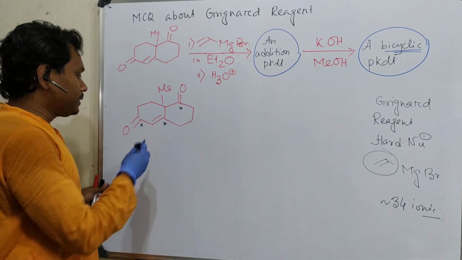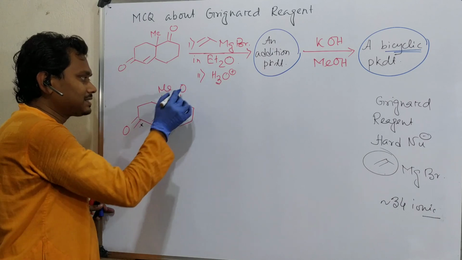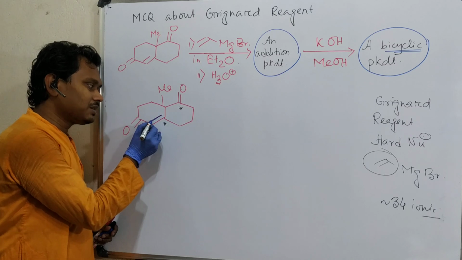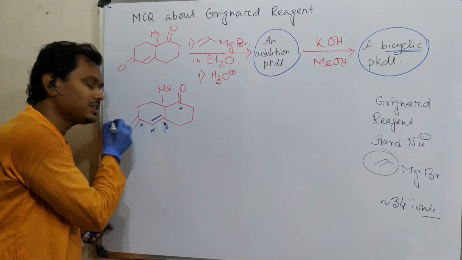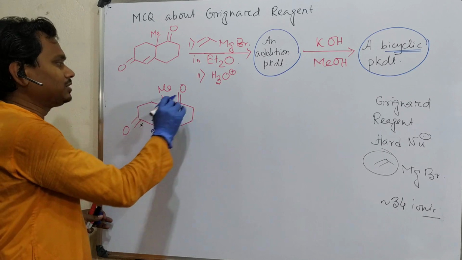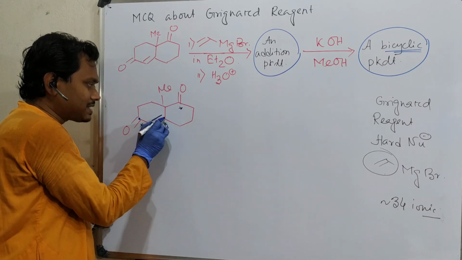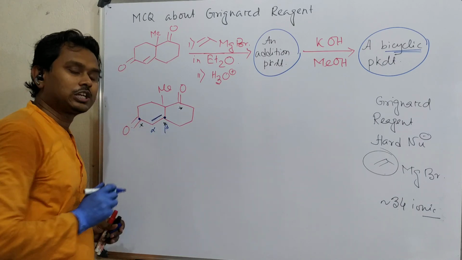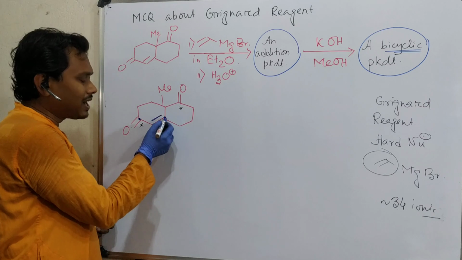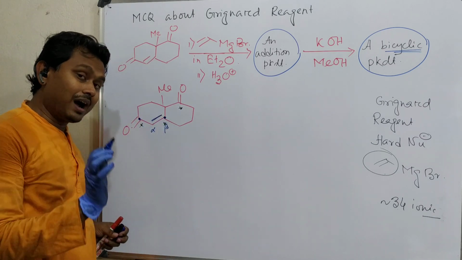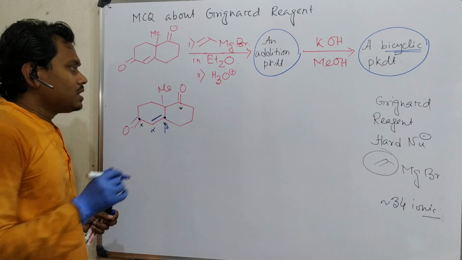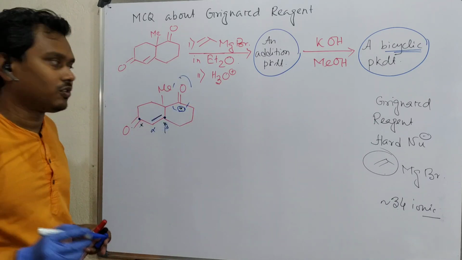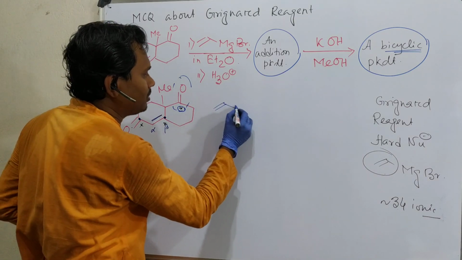If you compare this carbonyl carbon versus this one, this is less electrophilic because of conjugation with the double bond, as it is an alpha beta unsaturated carbonyl compound. Compare this one: it is more electron deficient because it is directly attached to electronegative oxygen, whereas this is attached to carbon. Because of resonance it has only a very mild positive charge density here. So this carbonyl carbon, or better to say this center, is the most electron deficient. Consequently, Grignard reagent will attack on this carbon.